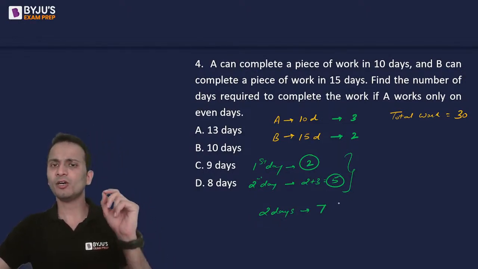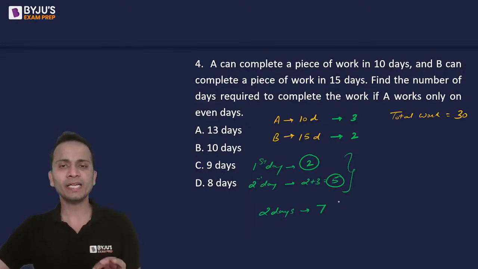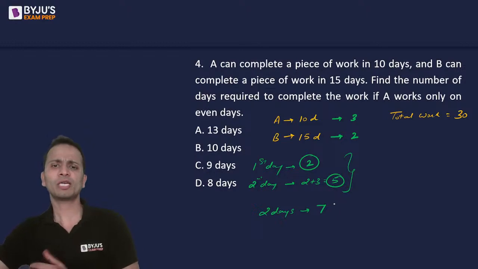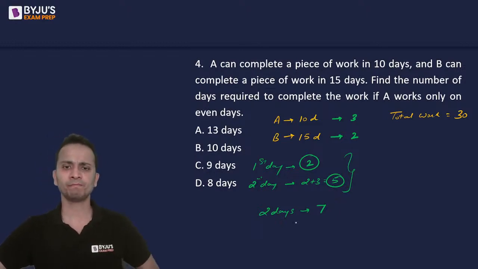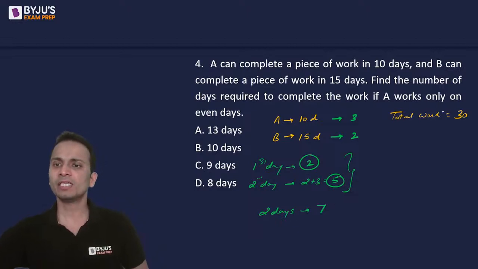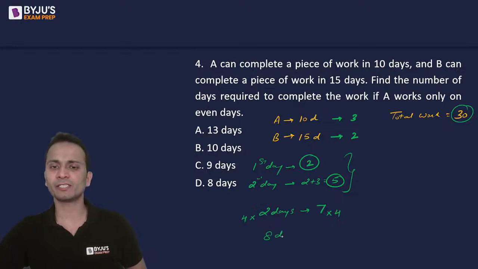Now the work will be done uniformly in the multiples of 2 days. First day only B will work. Second day both will work, then B will work, then both will work, and so on. The work will keep on happening. So I can go in the multiple of 2 days. Since the total work is 30, a multiple of 7 which is near 30 is 28. So that is the fourth multiple. So I can say that in 8 days, the work done will be equal to 28 units.